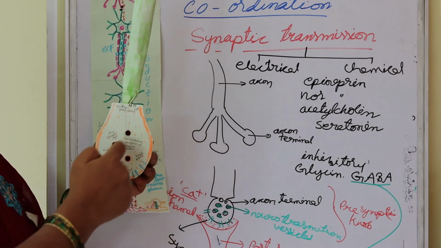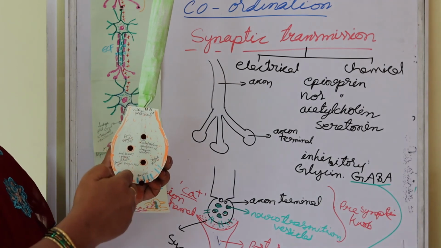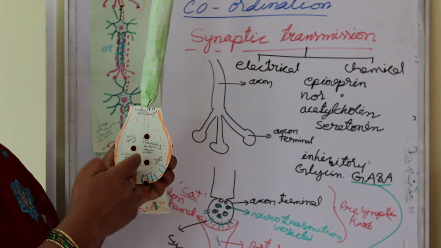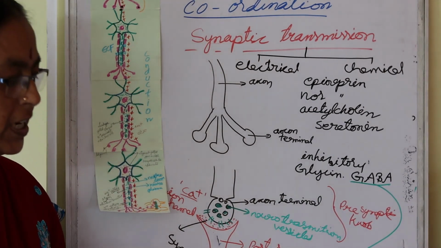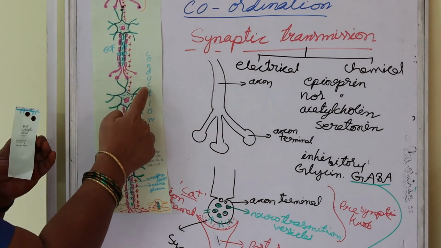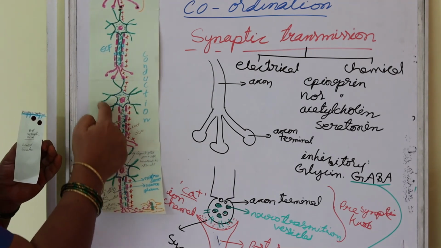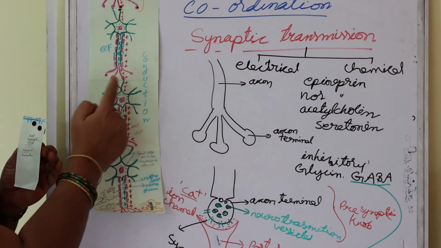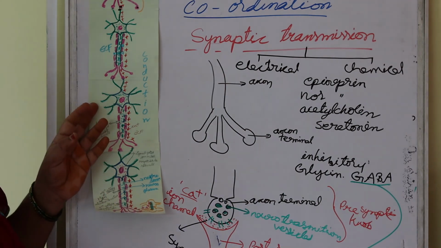The total summation of impulses carried as input is called spatial summation. And here the postsynaptic nerves, like 1, 2, 3, 4, all the postsynaptic nerves present, the total synapse through the nerve fiber is called total summation or graded potential summation.